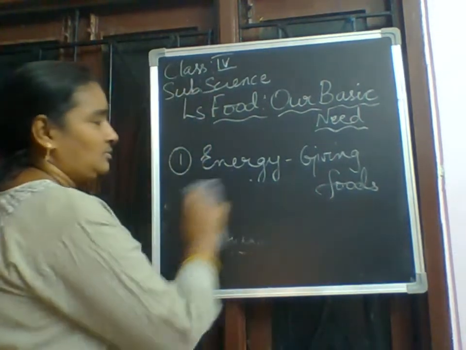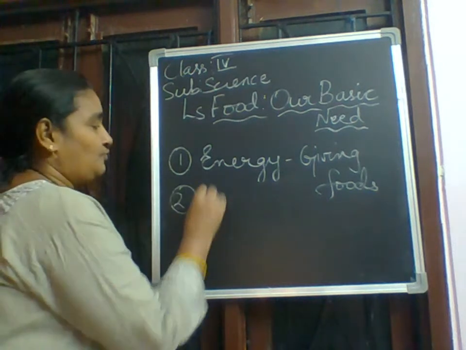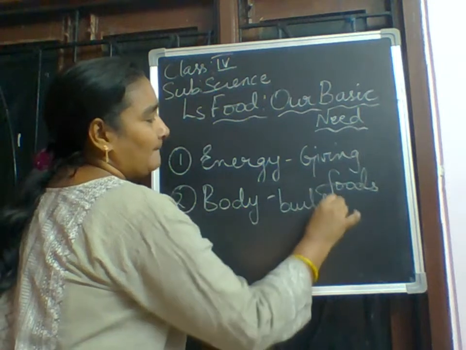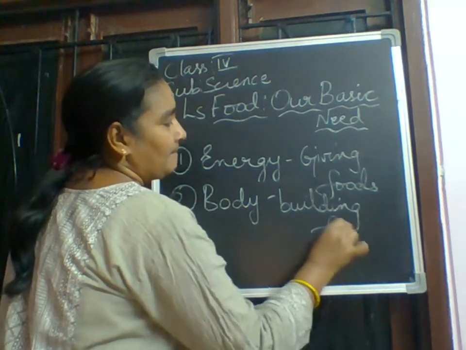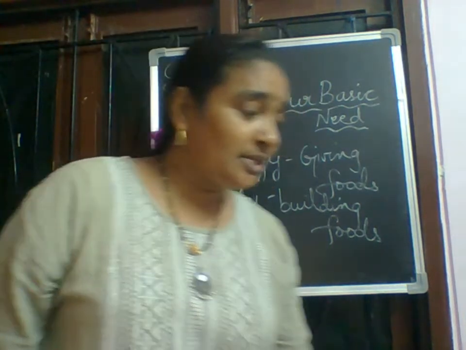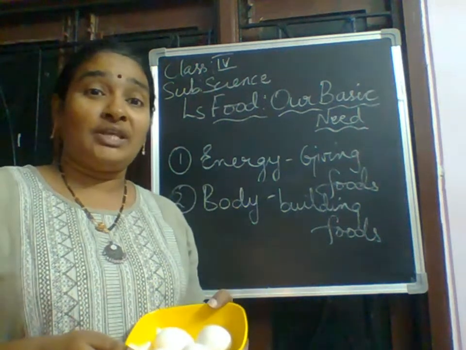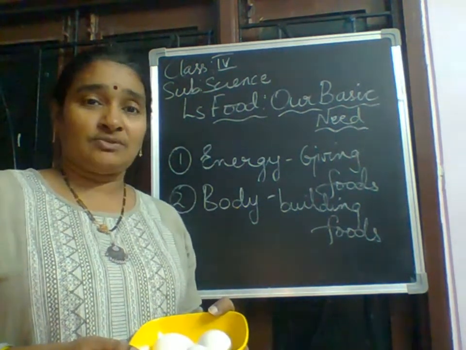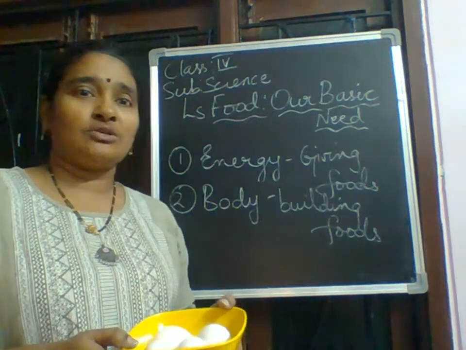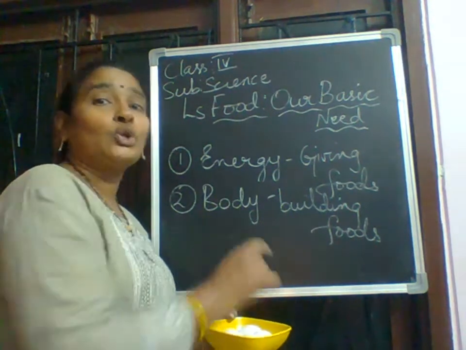Now we will go for bodybuilding foods. So bodybuilding foods means that you will be getting eggs. I think you observe eggs daily in your homes also, more, no? Along with the eggs, fish, meat, pulses. Pulses means papu dal. That also has a good amount of proteins. Very good. They will make your body grow.